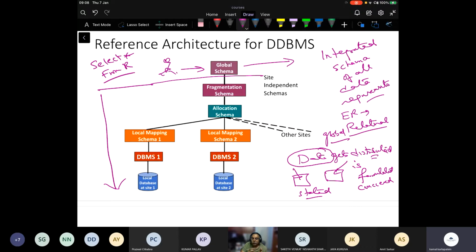And we'll talk about what is known as a unit of data distribution. That is a piece of data that can be located at multiple sites. There are modern systems where a page is a unit of data distribution, right? One single page of 32 megabytes or 64 megabytes can be located at some site and can be accessed.